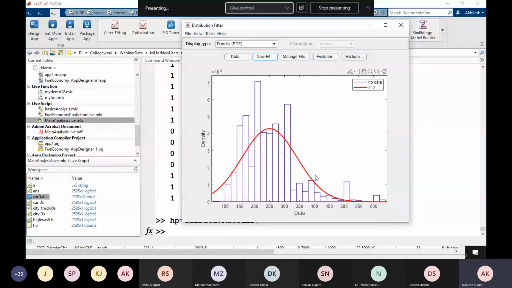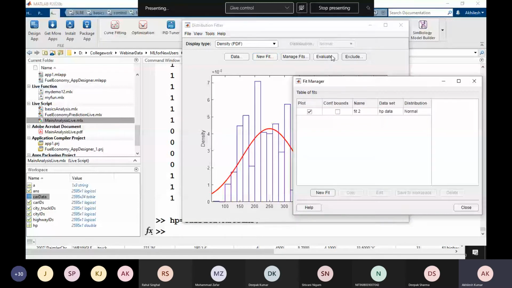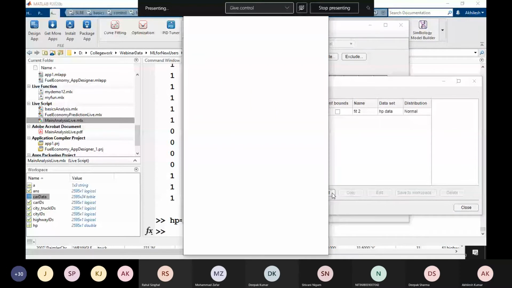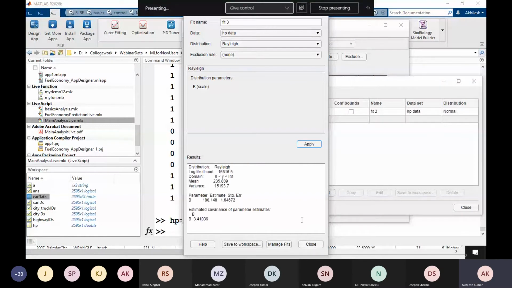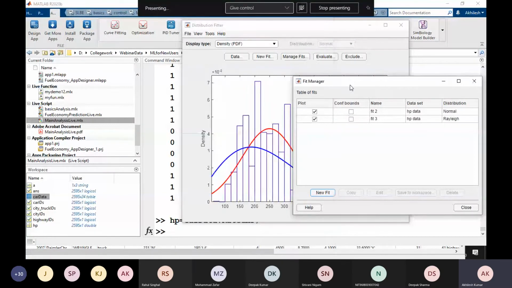So I will click here on Manage Fits and then New Fit. I'm going to fit it again with a different distribution. Let's say that I am going to use binomial, and I'm going to apply. Here I have to provide the number of trials also for the binomial, because it is very important to provide the fixed values. Or we can choose Rayleigh. Let's choose Rayleigh fitting. Okay, we applied it, and let's check this.